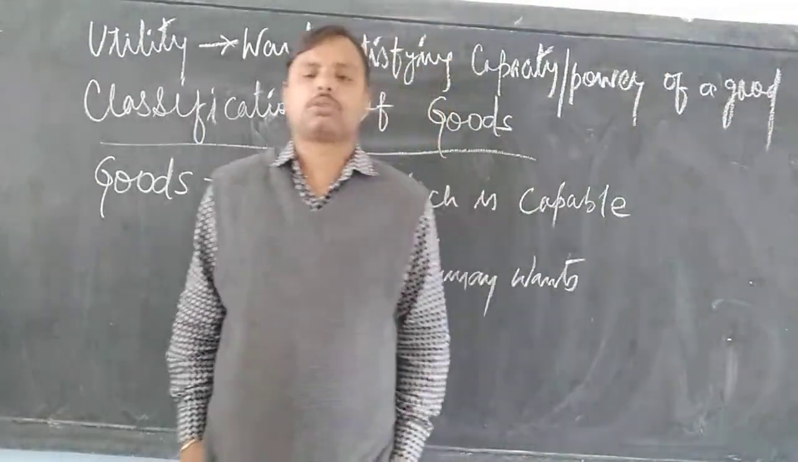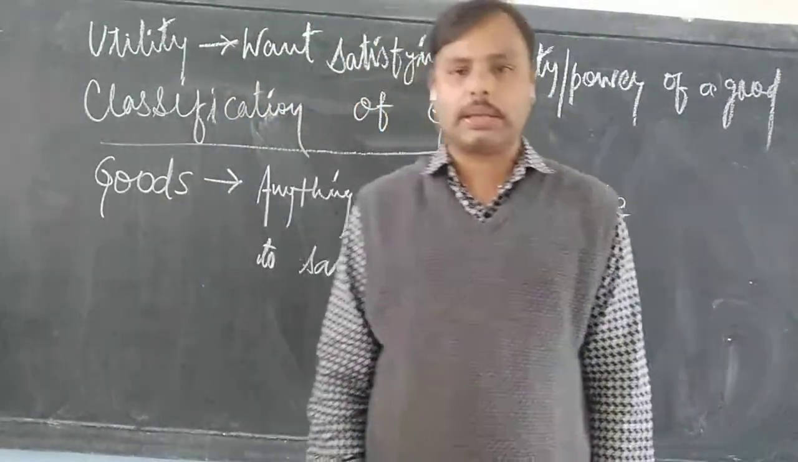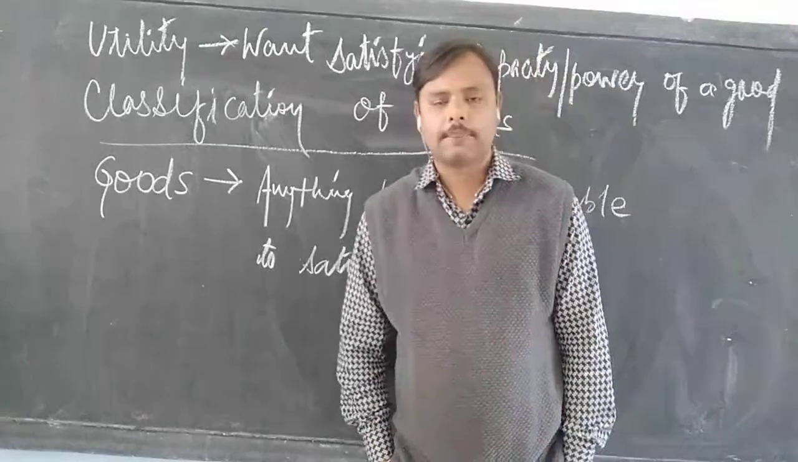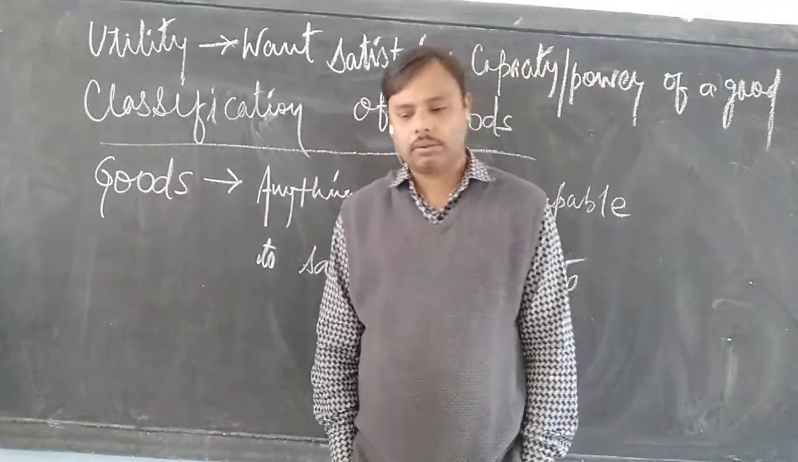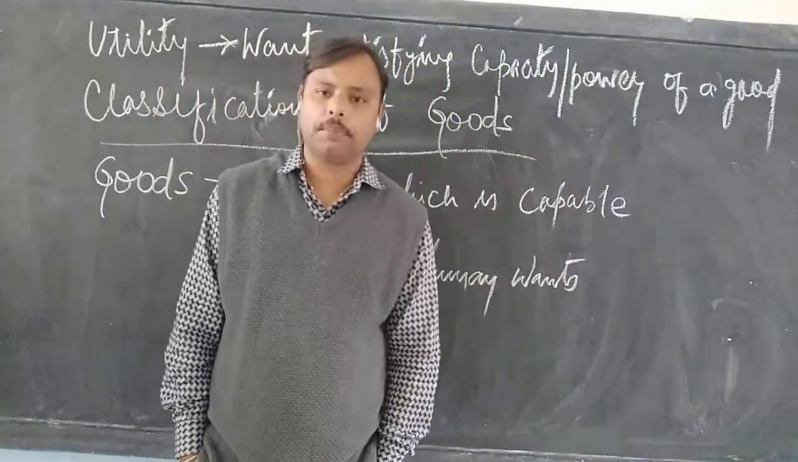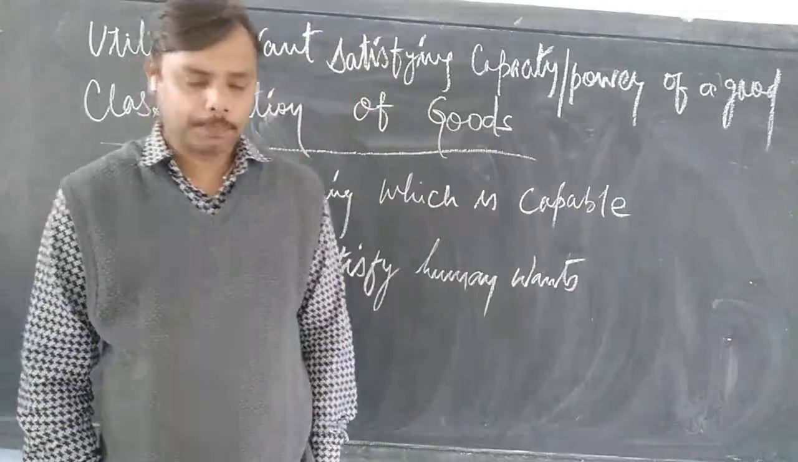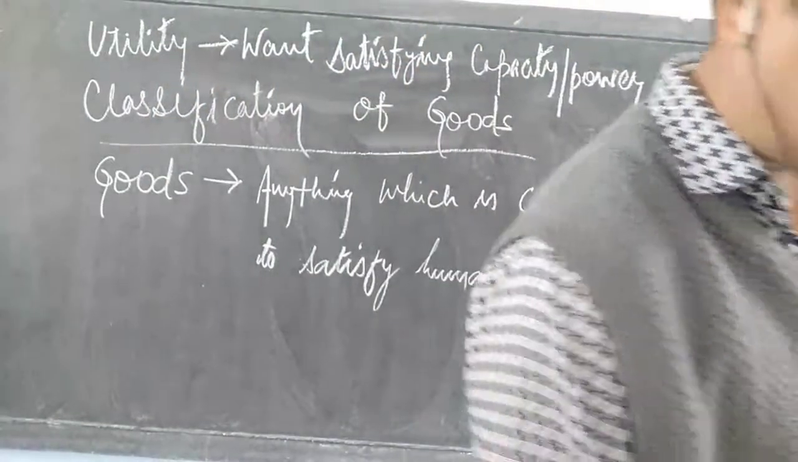Next is capital goods. The next categorization is capital goods. Capital goods are used basically for the production of some other goods. It is with the help of the four factors of production that some other final goods are produced. The four factors of production are land, labor, capital and entrepreneurship.